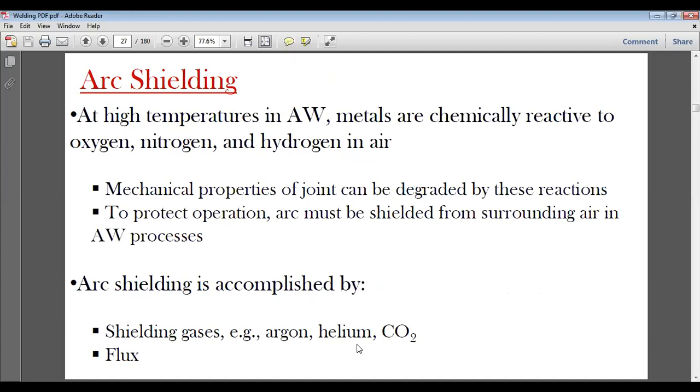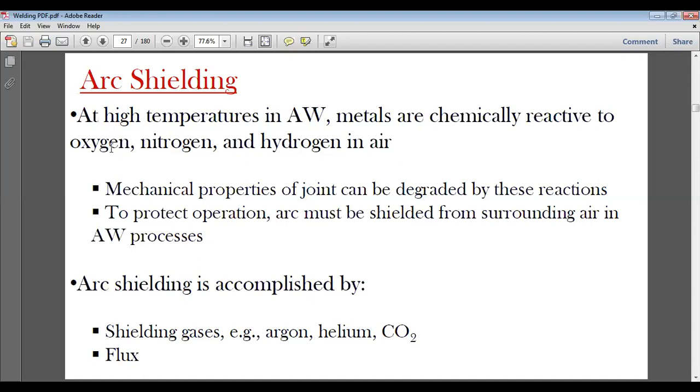Arc shielding, as we discussed earlier: there is a high possibility of the metal combining with the oxygen of the environment. At high temperatures in welding, metals are chemically reactive to oxygen, nitrogen and hydrogen. First of all, they combine with oxygen, and there is a high risk of forming metal oxide. So we protect the weld pool, the area where we are welding, from coming into contact with oxygen.